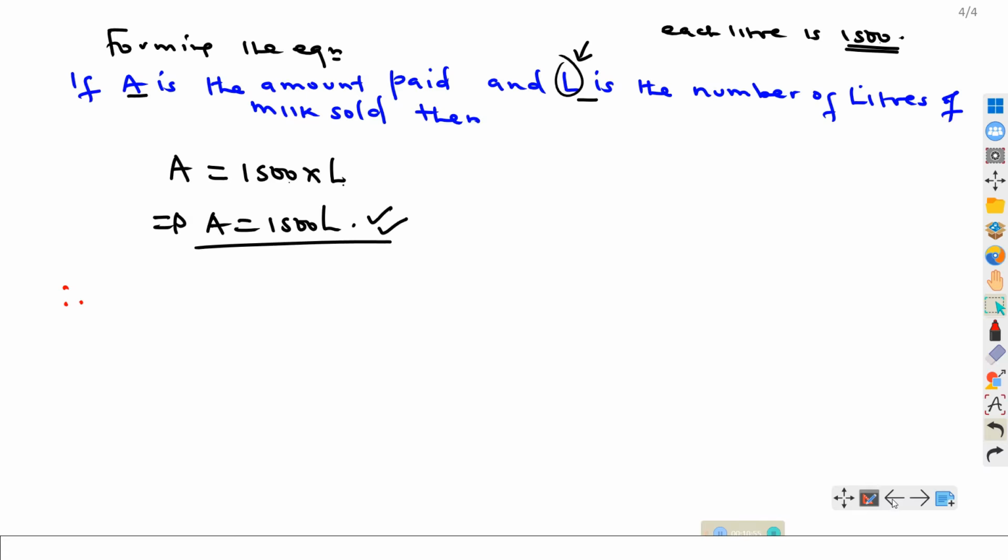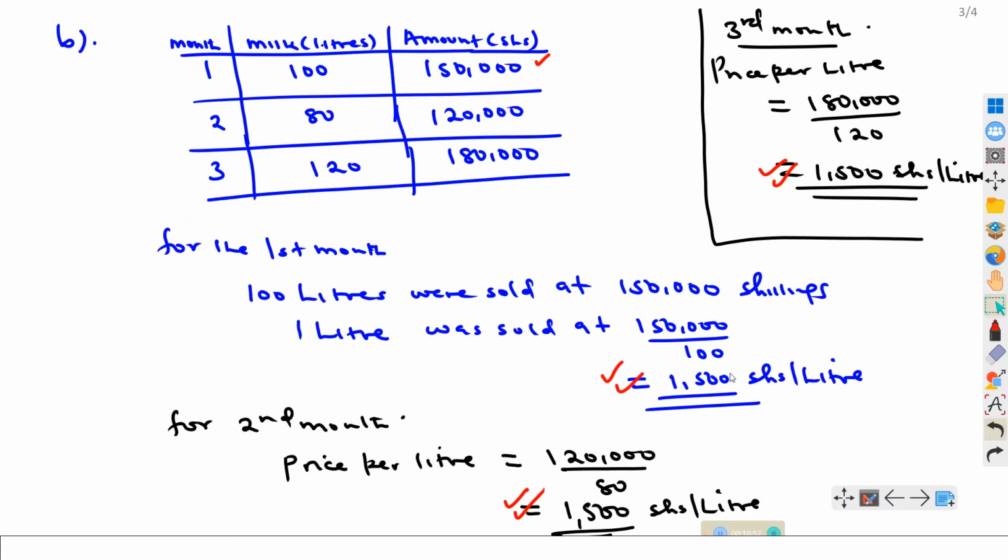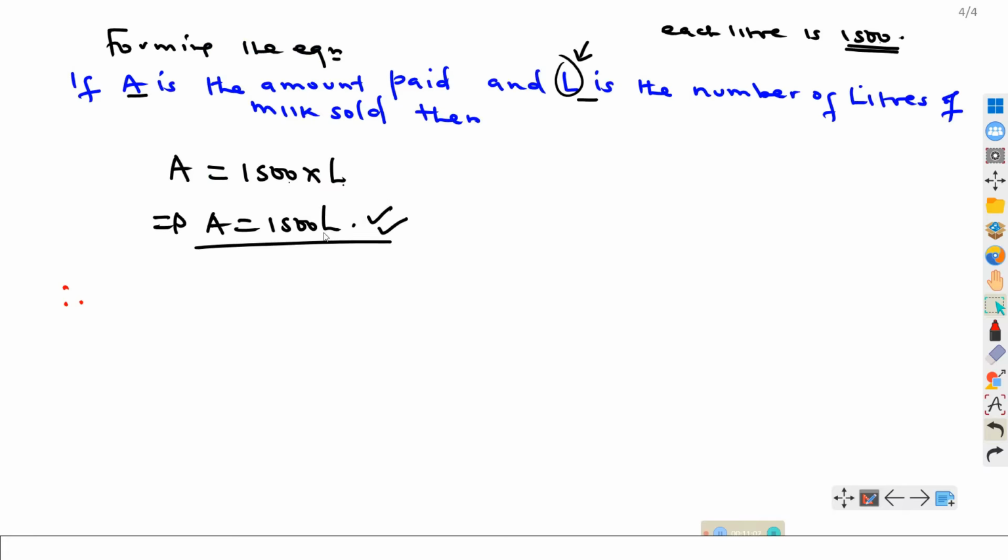So far we have seen that the constant price for each litre is 1,500, and the equation relating the amount paid and the litres will be A, which is equal to 1,500 times L. We got that from the fact that each litre was sold at 1,500. So if I have L litres, then the amount that will be paid will be A, and that A will be the same as 1,500 times L.